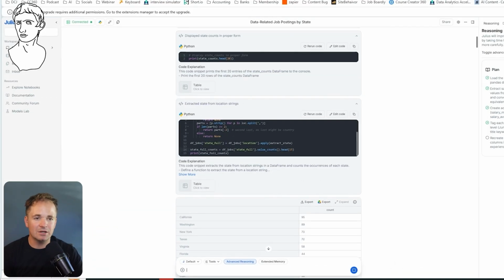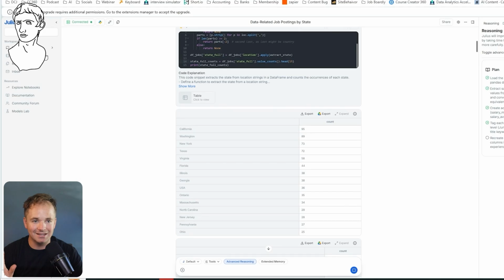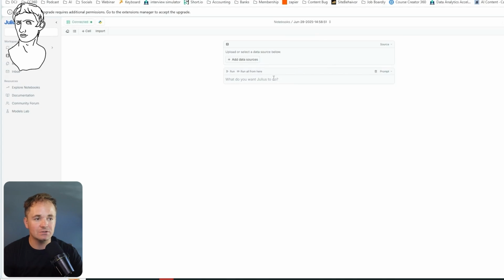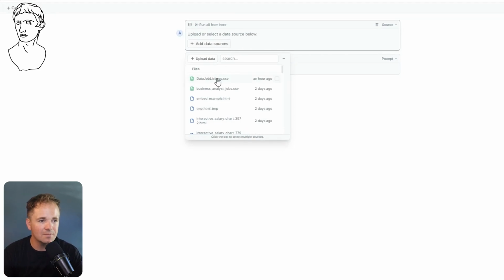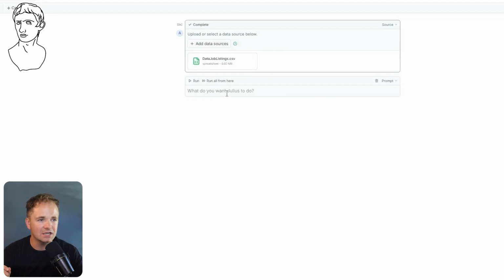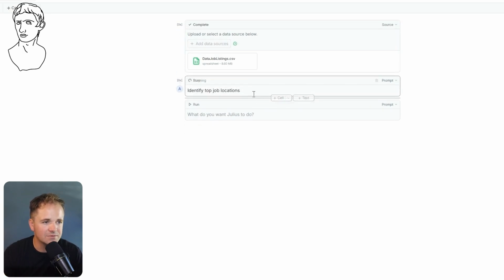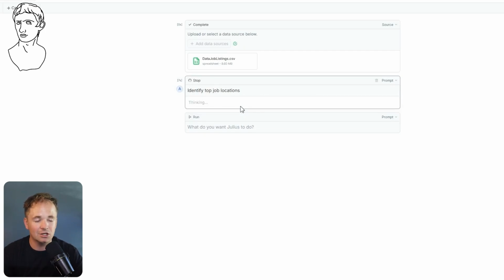Another really neat thing about Julius is not only does it have threads, kind of like this chat interface, but it has this notebooks interface as well, which is really cool. The notebooks interface allows you to do more repeated analysis if you're going to do this multiple times. So for example, maybe I'll go ahead and connect to my data job listing CSV here. And then you can basically tell it to identify top job locations. I'll say identify top jobs locations right here, and it's going to go ahead and create the code to do that. And then the cool thing is I can run that code whenever I want.